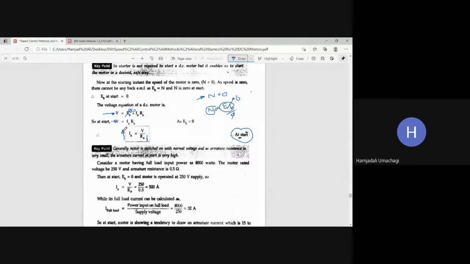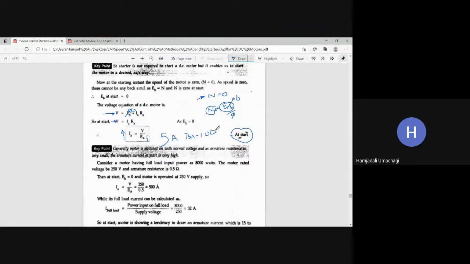So the starting armature current will be very high, right? Suppose for example a motor is made to operate for just 5 ampere full load current, but if I start the motor without using some extra resistance, then at the time of starting it will draw 15 to 20 times more current. 15 times 5 is 75 ampere. 20 times 5 is 100 ampere. I'm just taking an example here.